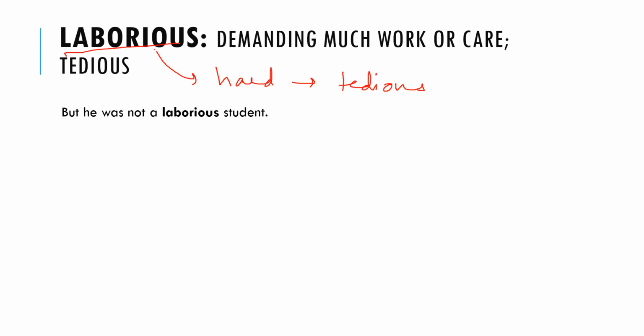Now let's look at the sentence. But he was not a laborious student. That means the person was not a hard working student. Very easy word, and this is very commonly used in text completions. You won't find this word in sentence equivalence, but in text completion you will definitely encounter it, because it defines a person's behavior, a person's activity, a person's ability to do work. So you can expect this in your GRE exam.